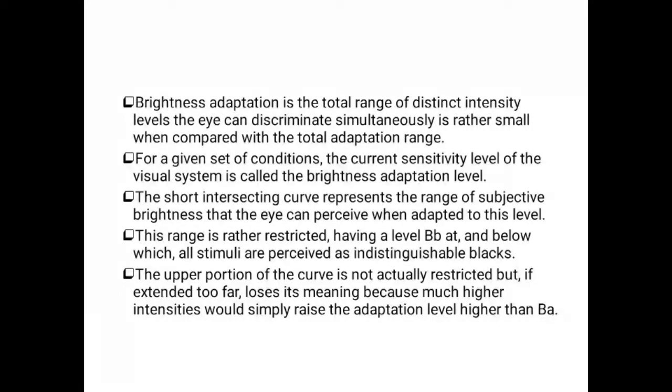The upper portion of the curve is not actually restricted if extended, because it is mainly for viewing distant objects. Much higher intensities would simply raise the adaptation level higher than BA. If the image information is lost, then the higher intensity will occur, and that higher intensity represents the loss of information.